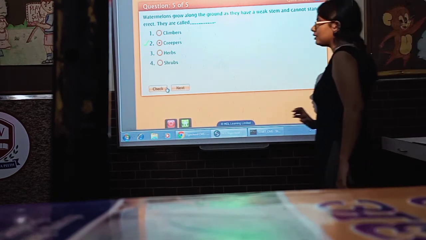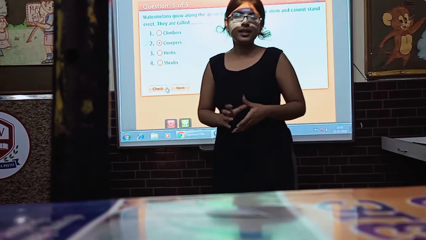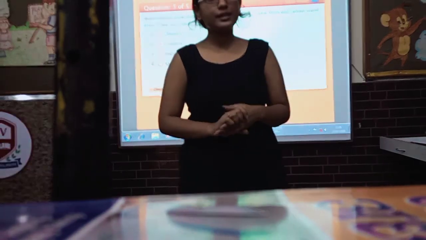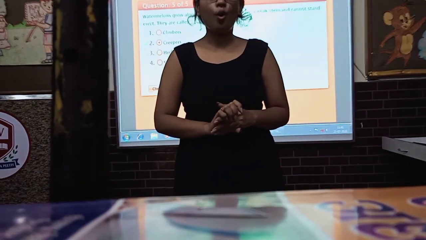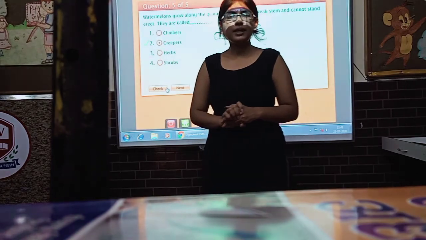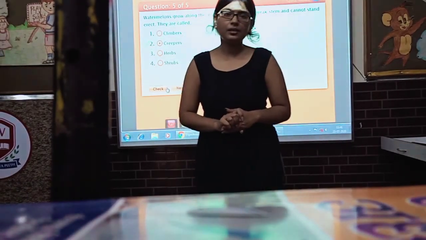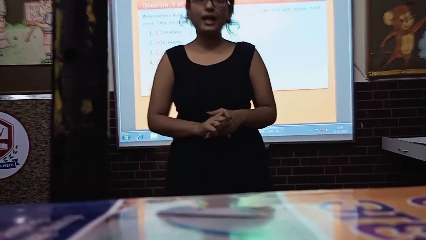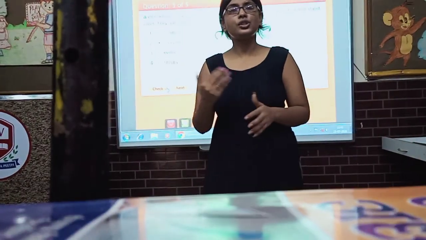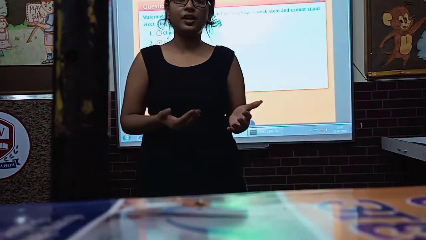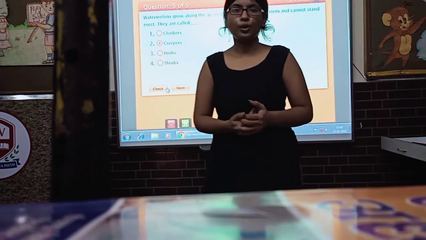Is it clear, class? So with this, your chapter 7 that was getting to know plants gets over. And I hope आप सबको चैप्टर क्लियर हो गया होगा और जो भी बेसिक टर्म्स हैं, herbs, shrubs, trees, creepers, climbers, स्टेम के फंक्शंस, रूट्स के फंक्शंस, लीव्स के फंक्शंस, ये सब आपको क्लियर हो गए.